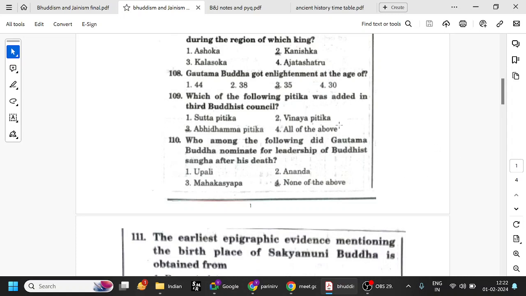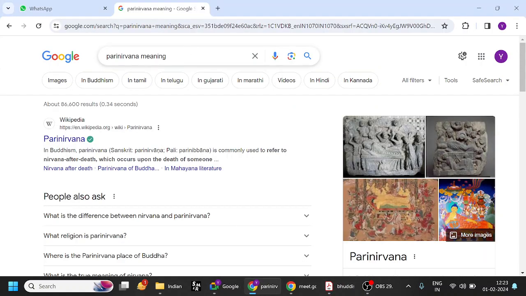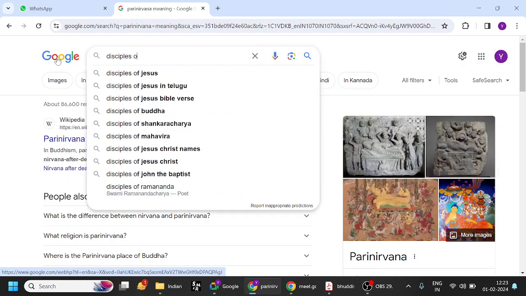Who among the following did Gautama Buddha nominate for leadership of Buddhist Sangha after his death? I don't think he nominated any leadership or anything. But Upali, Ananda, Mahakasyapa, all these are very prominent disciples of Buddha. Let us see.